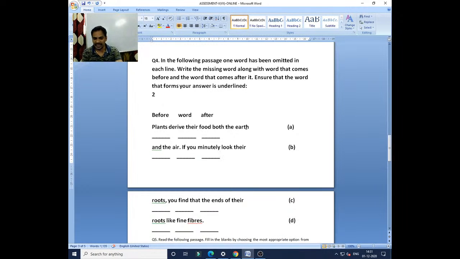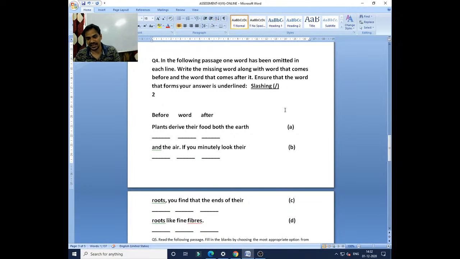Plants derive their food... This is otherwise known as omission, also called slashing.